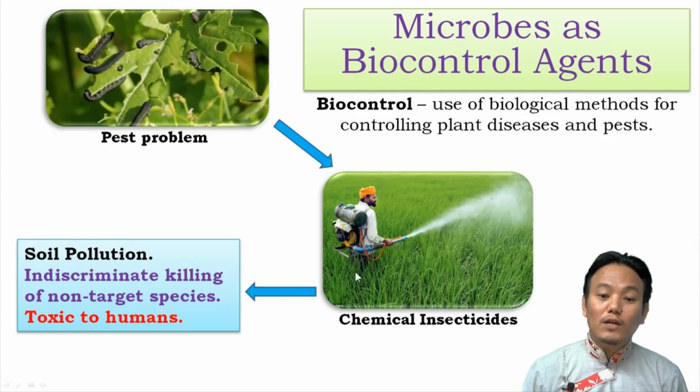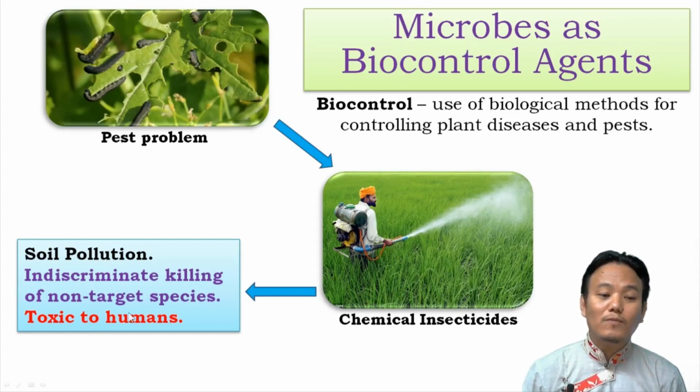It also causes indiscriminate killing of non-target species. Since these chemical insecticides are not species specific, they will kill all the insects. So it will kill not only the pest species but also non-target species, those insect species which are not harmful to your crop.